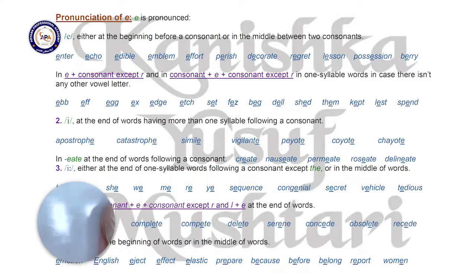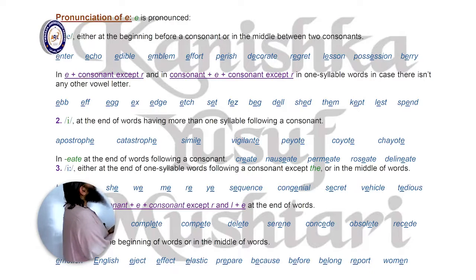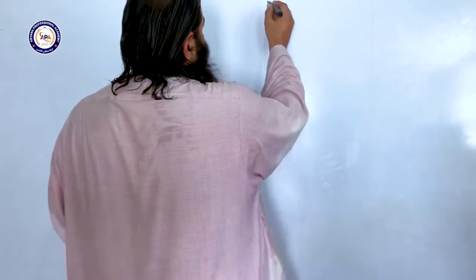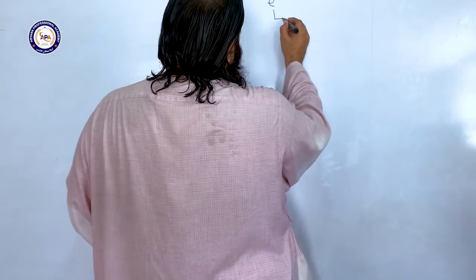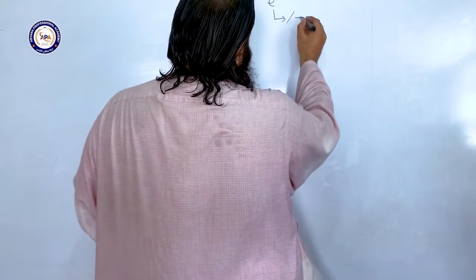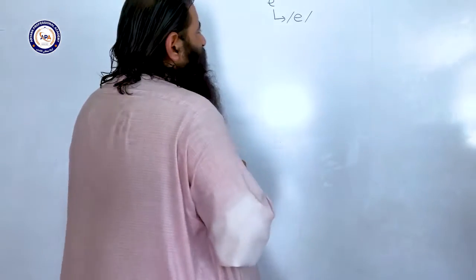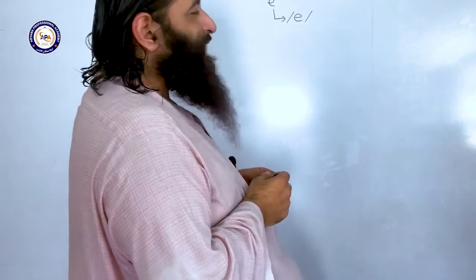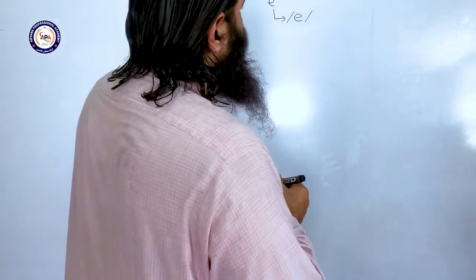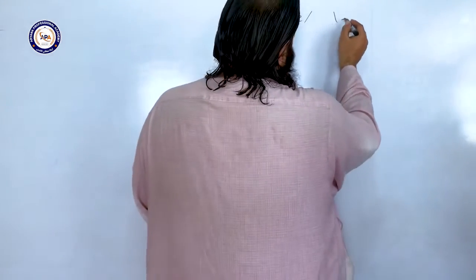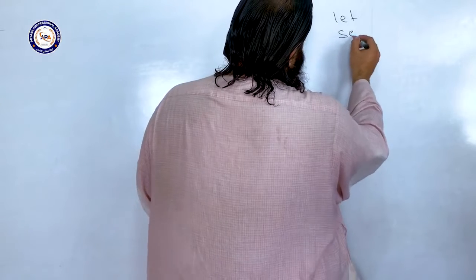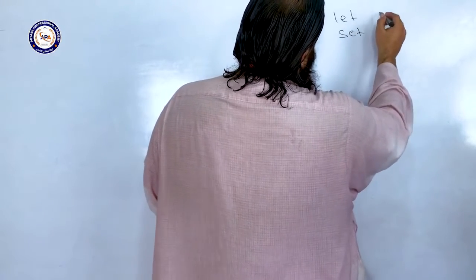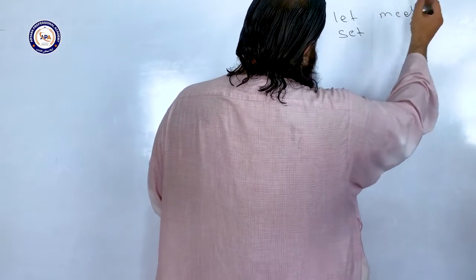Alright, we finished letter A. Now we come to letter E. So E is pronounced. The first sound we mention here, the symbol is like small e, because mostly E gives this sound, and the pronunciation is like let, set, or med, etc.